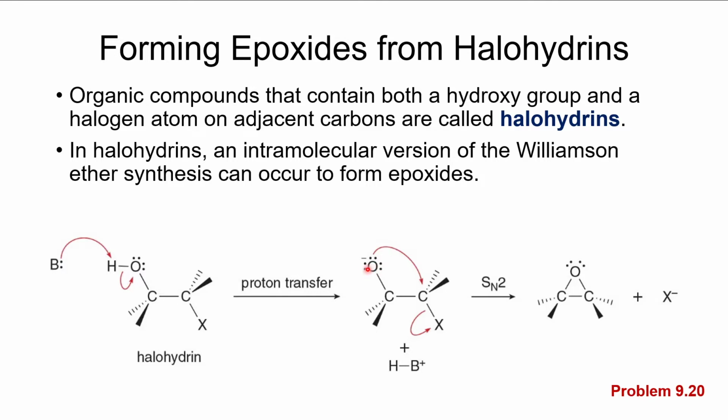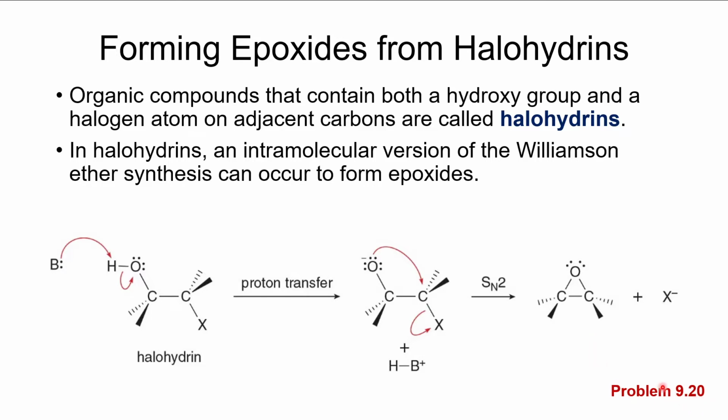Intramolecular Williamson ether synthesis goes quite well. The molecule is right there, so the kinetics is very fast. And we'll produce this epoxide. Our halide will be a leaving group. And of course, depending on what the base is, that will tell us what the conjugate acid would be.